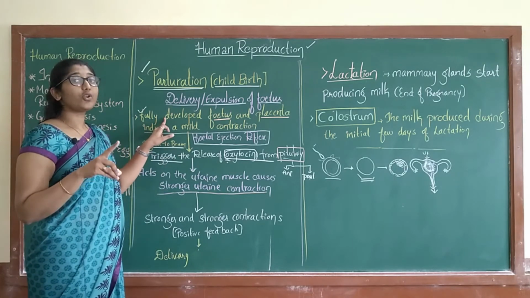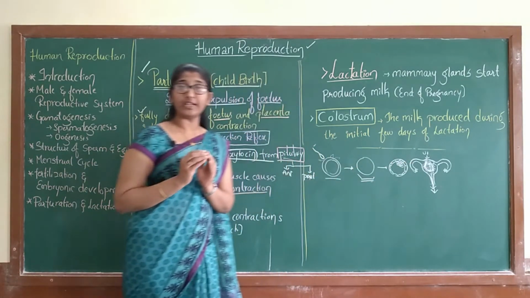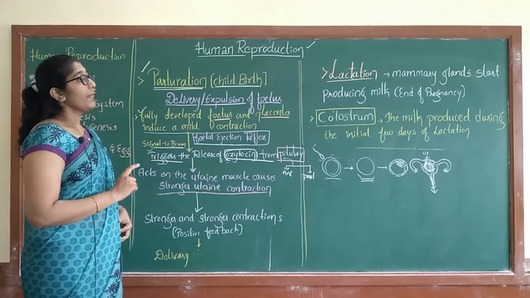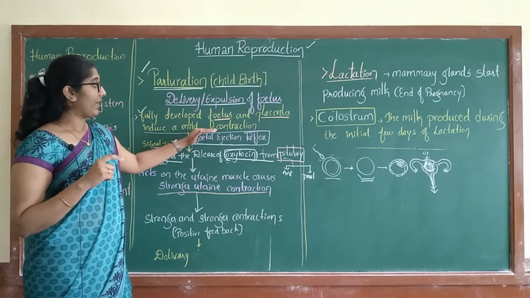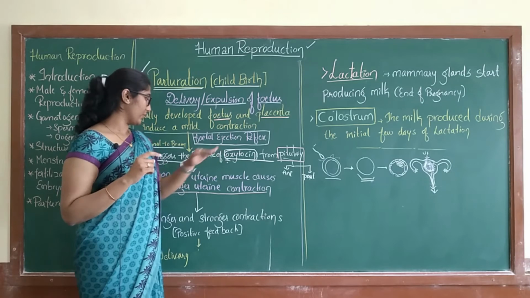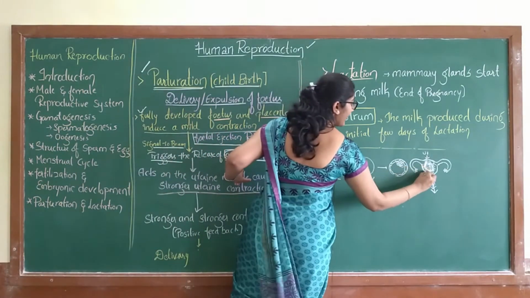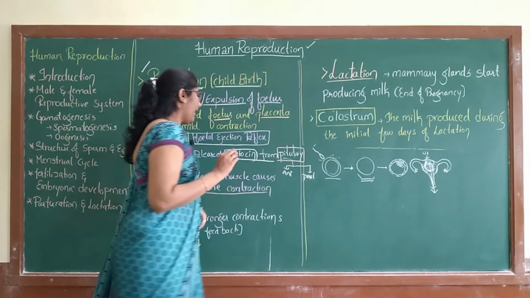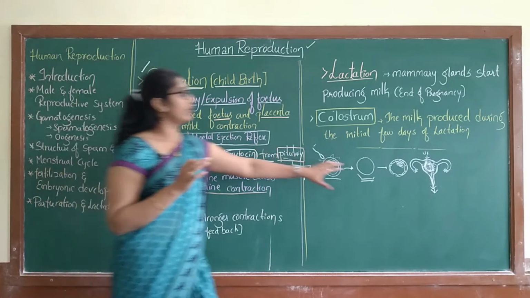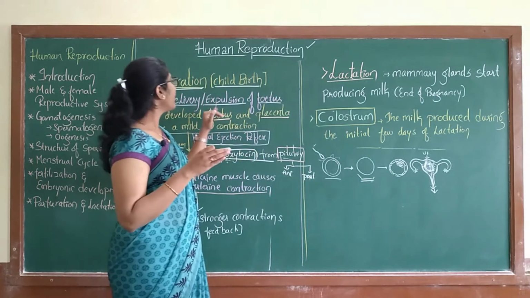The first uterine contraction is produced by the completely developed fetus along with the placenta. After that mild contraction, oxytocin is released. Because of the oxytocin, it acts on the uterine wall and creates a stronger contraction. Again the uterus contracts, but this contraction is stronger than the first one.